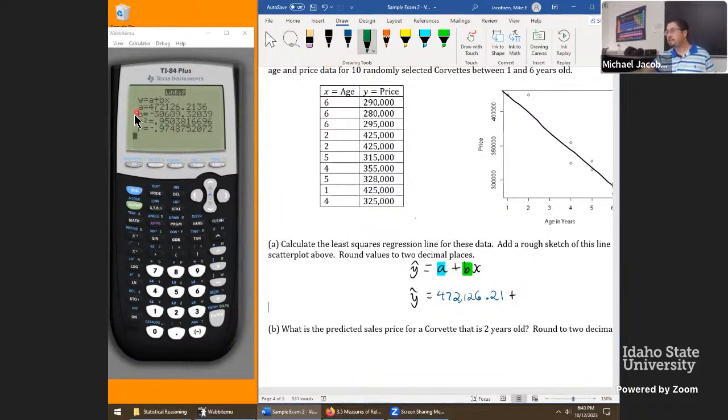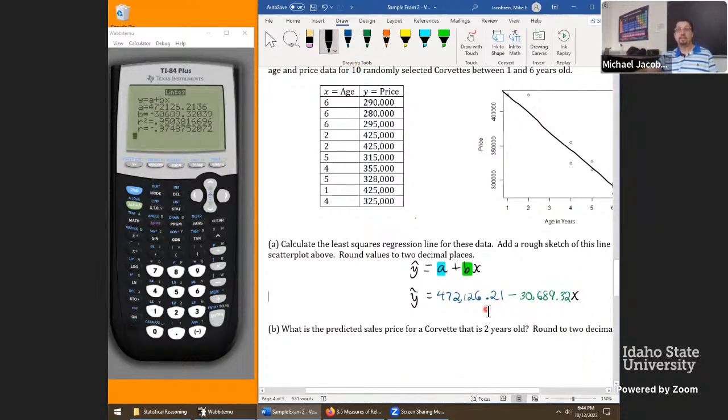Then plus B. The B value is negative 30,000. Oh, then that means I should probably change this from a plus to a minus. I always forget to look before I leap. So let's try this again. Negative 30,689.32 times X.